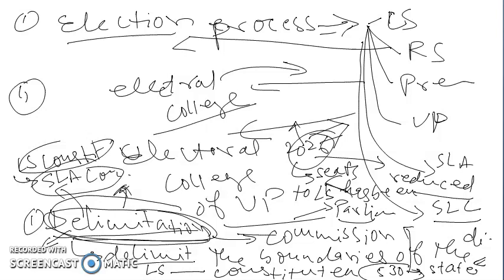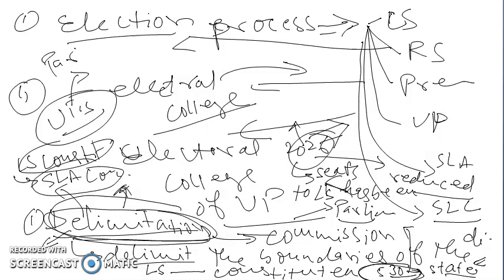So this is the extra information that we have to remember: the delimitation commission is set up by the Parliament to decide the boundaries of Lok Sabha constituencies, to elect the 530 members from the states. And with respect to union territories, Parliament has power to increase or decrease the seats, to determine the representation of the union territories in the Lok Sabha. So in this we talked about the election to the Lok Sabha, election to the Rajya Sabha, and the membership of the Lok Sabha and Rajya Sabha.